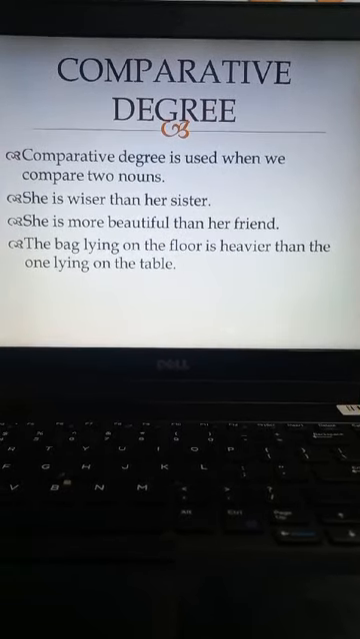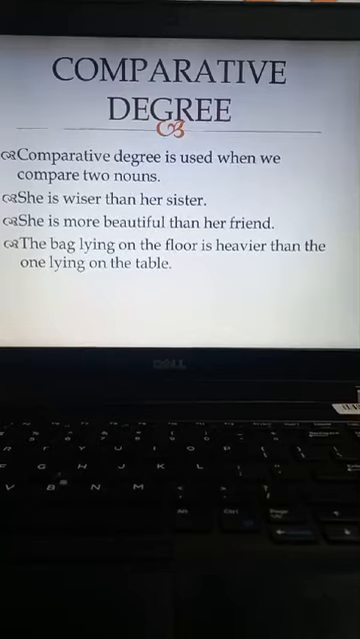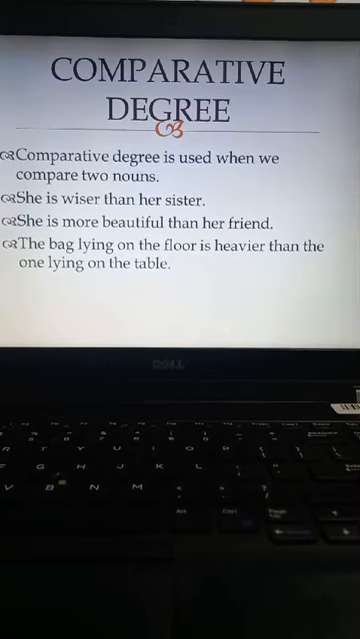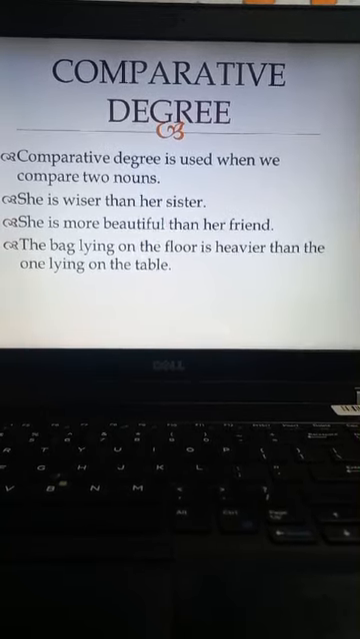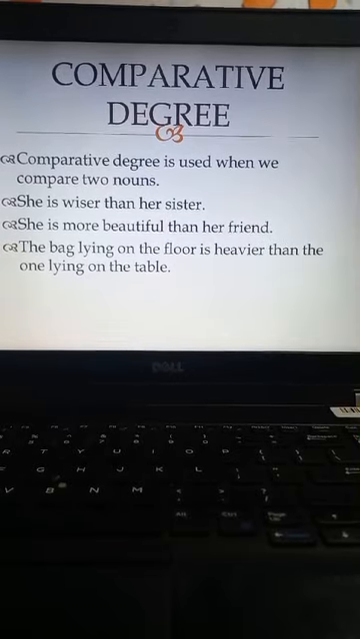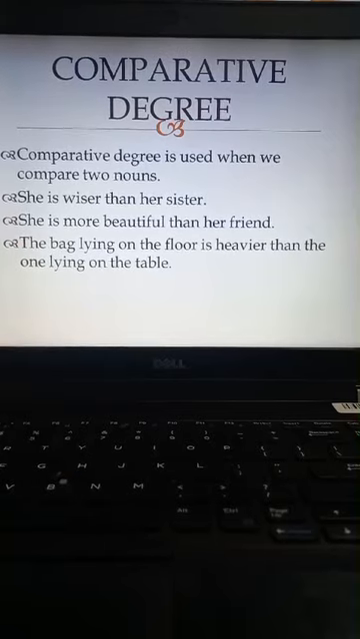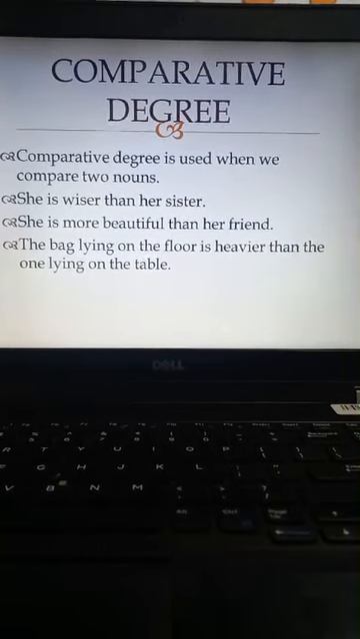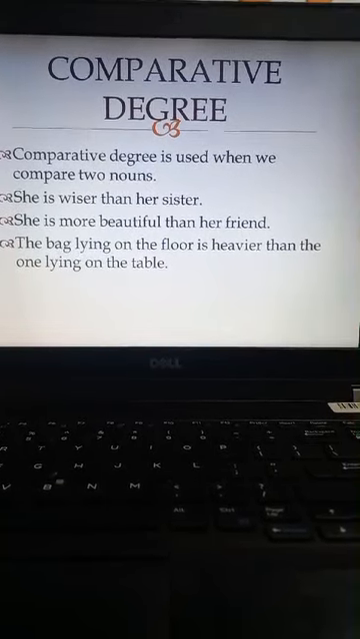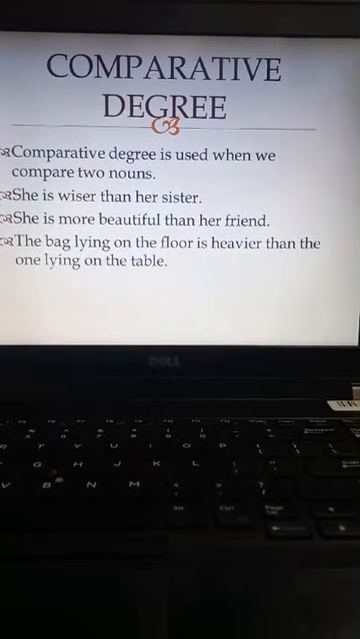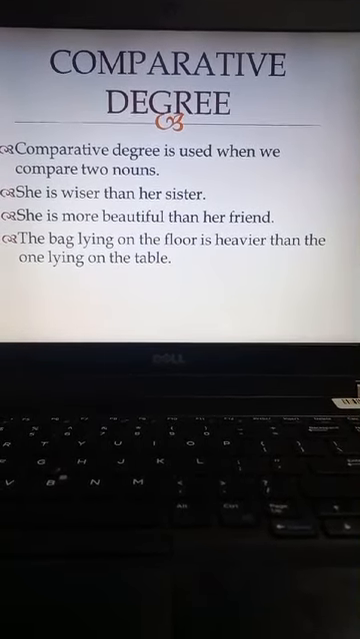Next, we have comparative degree, in which, when we are going to compare two nouns, two persons, two places, two objects, then we use comparative degree. For example, in the first sentence, we are comparing two sisters. She is wiser than her sister. She is more beautiful than her friend. The bag lying on the floor is heavier than the one lying on the table.